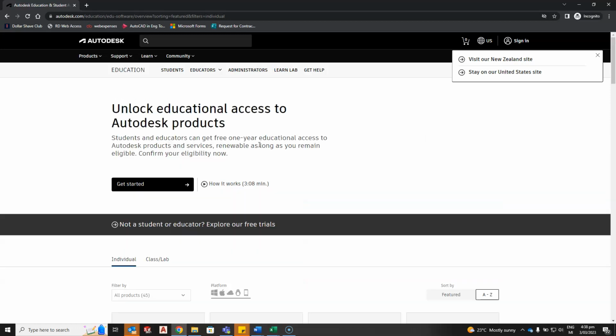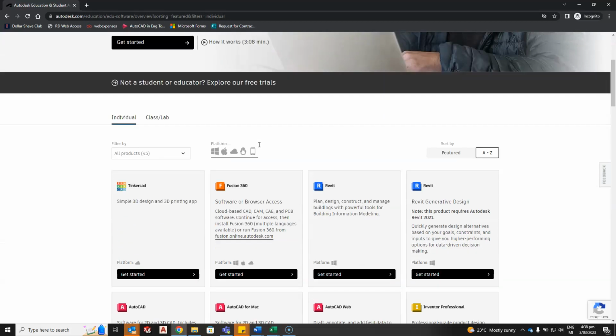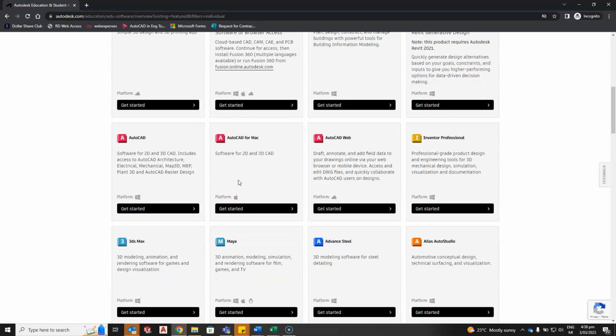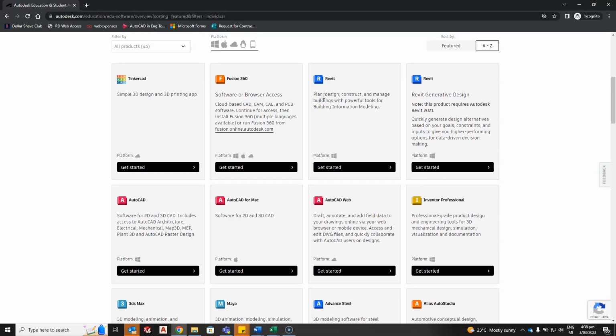Wait for it to finish loading. Choose the product that you want to use. See, there's Mac versions for AutoCAD. I'm going to choose Revit for this option. So we'll click on Get Started, but it could be AutoCAD, whichever one you want.